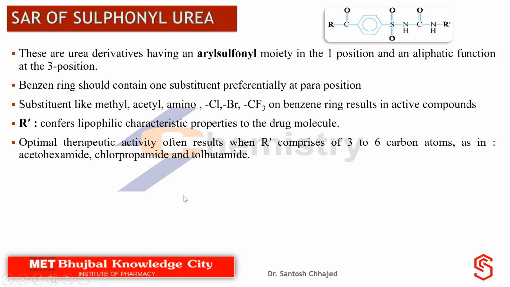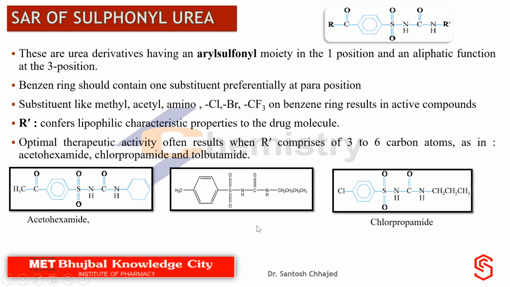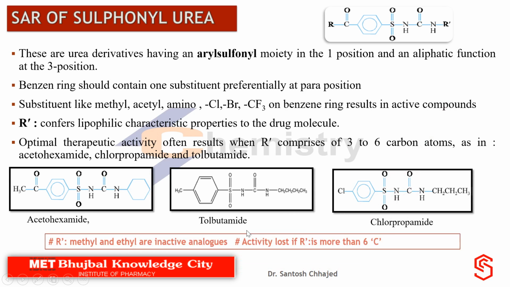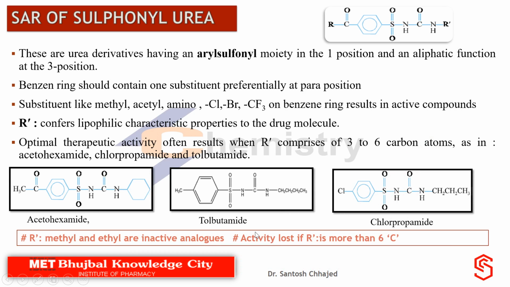Examples are acetohexamide, chlorpropamide, and tolbutamide. Now if you compare the structures of these agents, you will understand why these names are given. Acetohexamide, so an acyl group is there. To designate that, the name is given aceto, and to designate this ring, the hexa portion of the name is given.